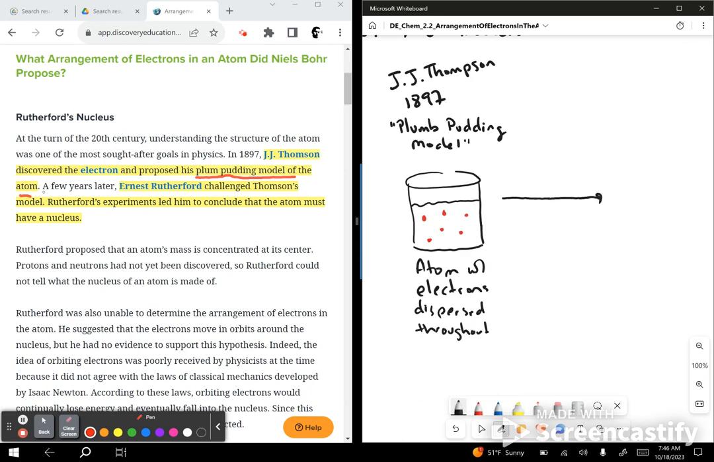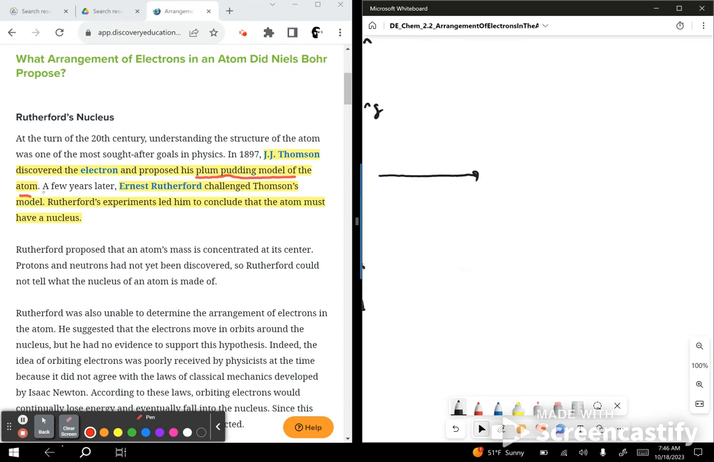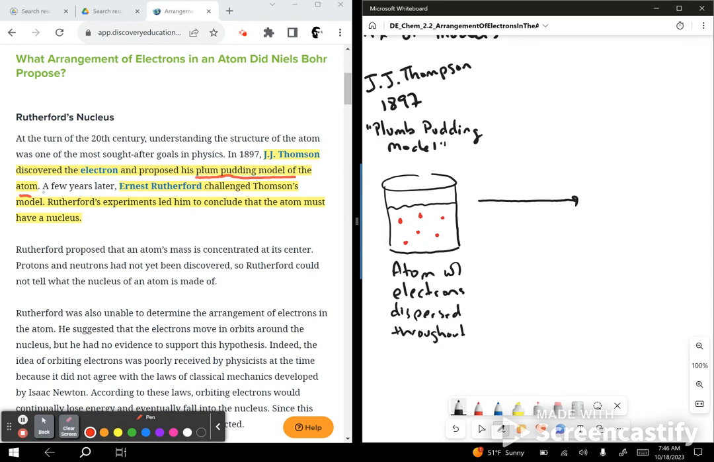And this brings us to Ernest Rutherford. All right, so let's go ahead and introduce this new. A few years later, we have this gentleman named Ernest Rutherford. He challenged Thomson's model, and Rutherford concluded the atom must have a nucleus. So Rutherford said the atom must have a nucleus. Okay, that was what his thought was on that.